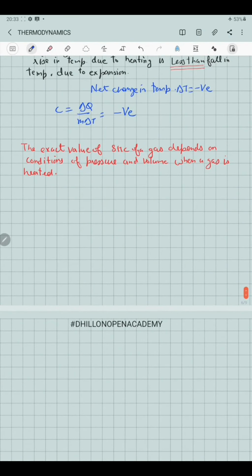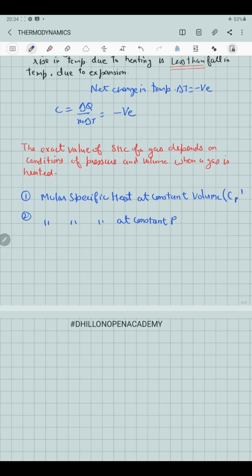Now, a gas possesses two principal specific heats. One is called molar specific heat at constant volume, labeled as Cv, and second, molar specific heat at constant pressure, labeled as Cp.